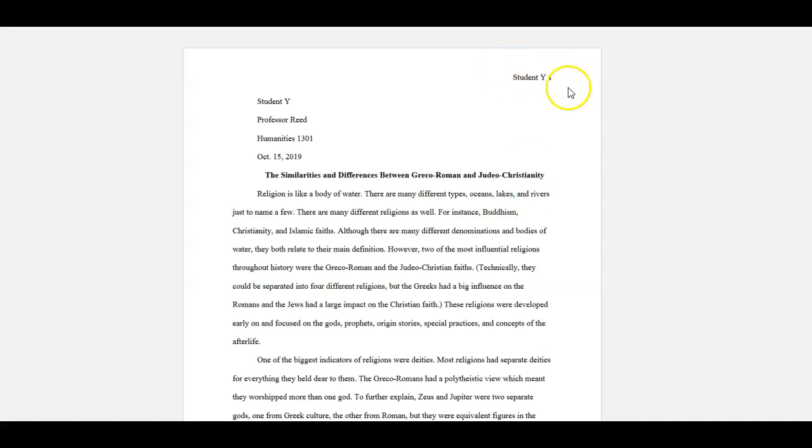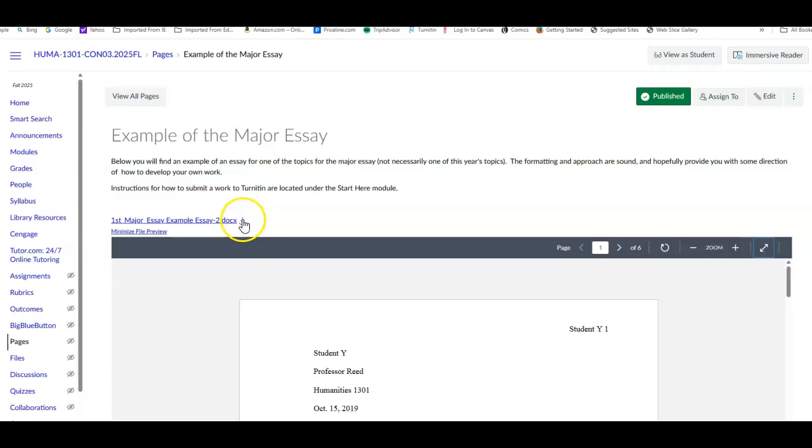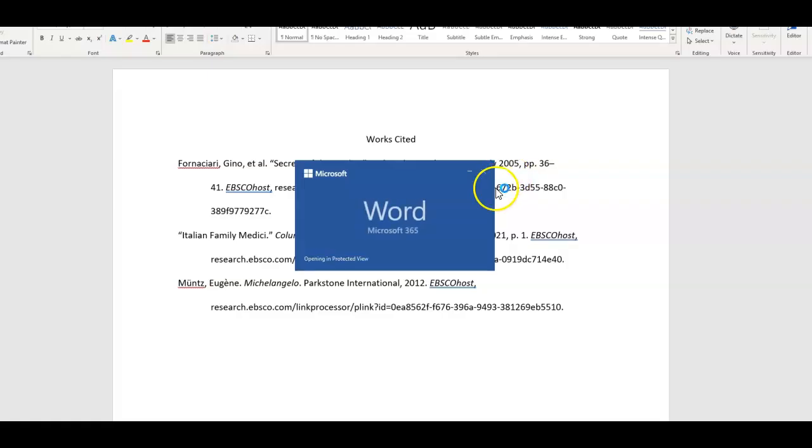You have a header, which you do very simply by typing in here. I'll tell you what, let me go back here and we'll download this. I have this one where you can actually download it. So I'll download this one and we'll open it so you can see it.